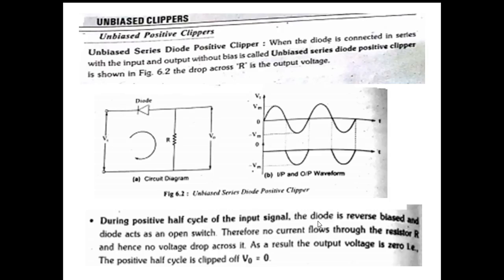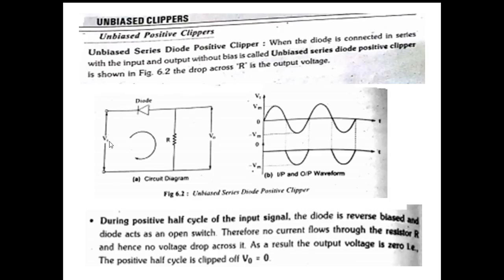As we know, the positive clipper is a clipper circuit which clips off the positive half cycle of the input signal. Here, when the diode is connected in series with the input and output without bias, it is called an unbiased series diode positive clipper. It is shown in the figure below, 6.2. The drop across R is the output voltage. It is a very simple circuit.